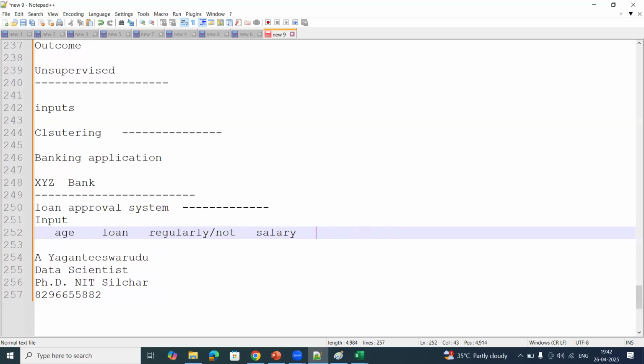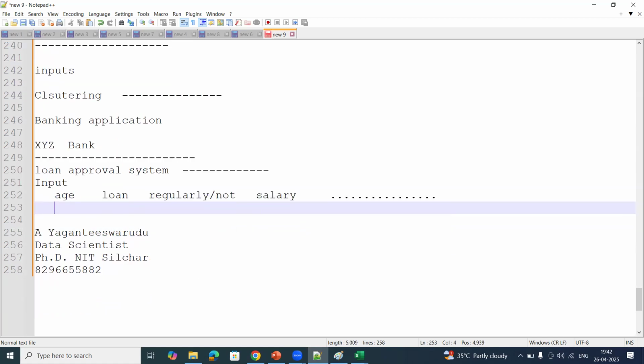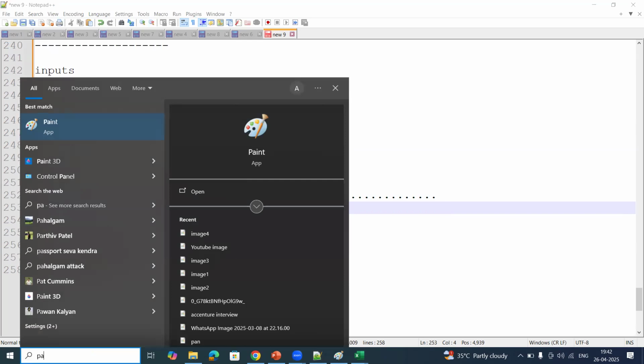Like this, only input features, and no output is given, like whether to approve the loan or not. Based only on these input features, I need to design a system where in future, if I get this input, I can predict whether to sanction the loan or not. This is my task.